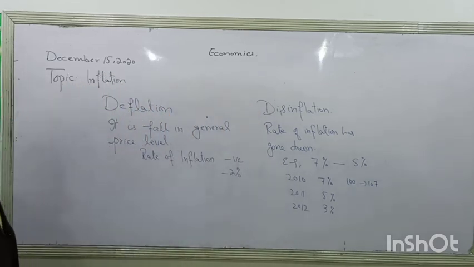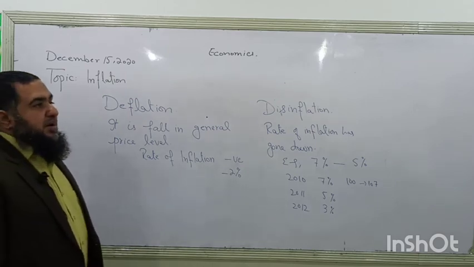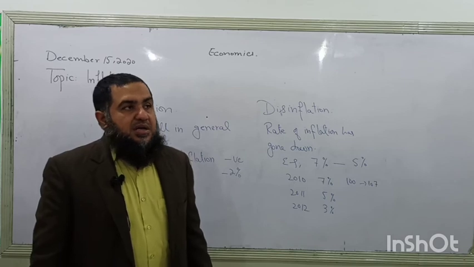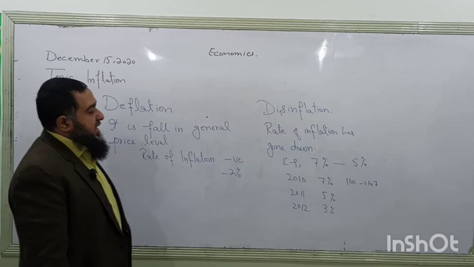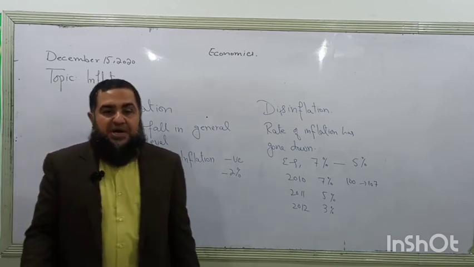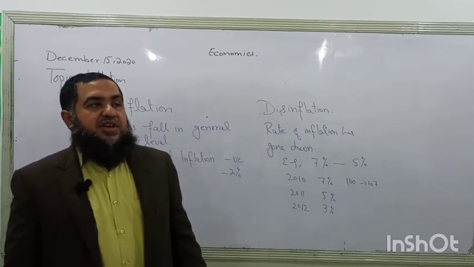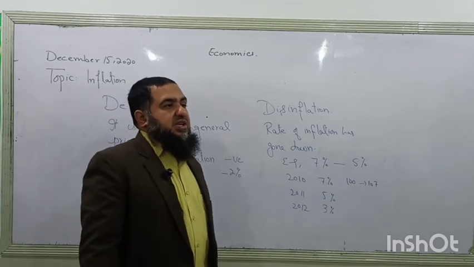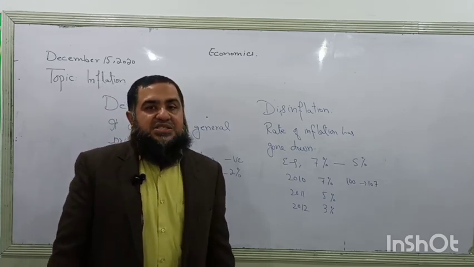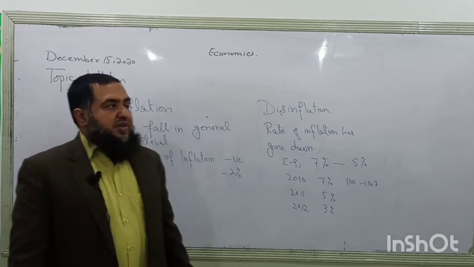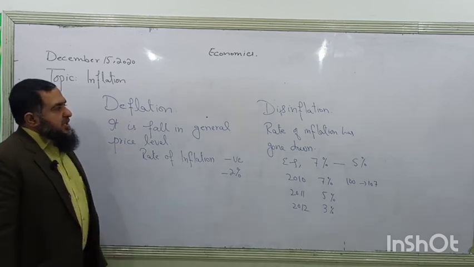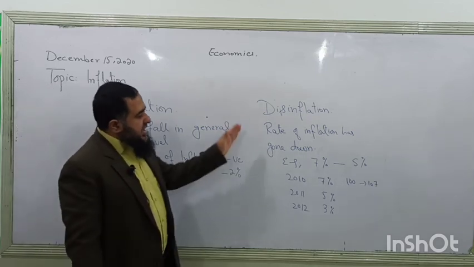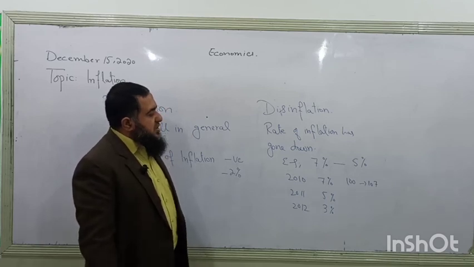So today we have just had the introduction about inflation, what is meant by inflation and what are the different degrees of inflation. These degrees of inflation are important, like whether inflation is mild inflation, single digit inflation, double digit inflation, or serious inflation and then hyperinflation. And after this we studied deflation, the fall in prices, and disinflation, that means when the rate of inflation decreases.